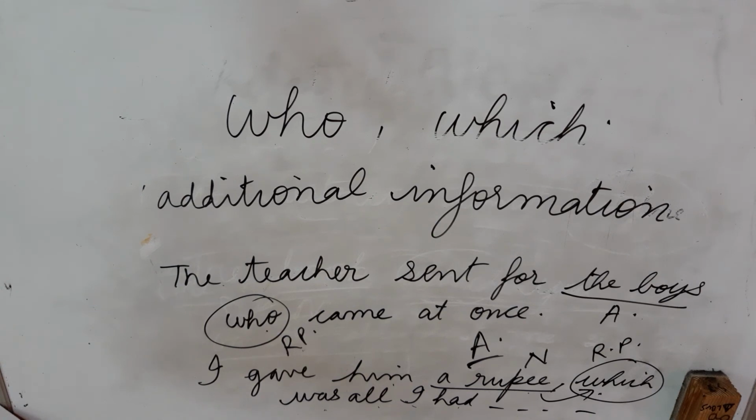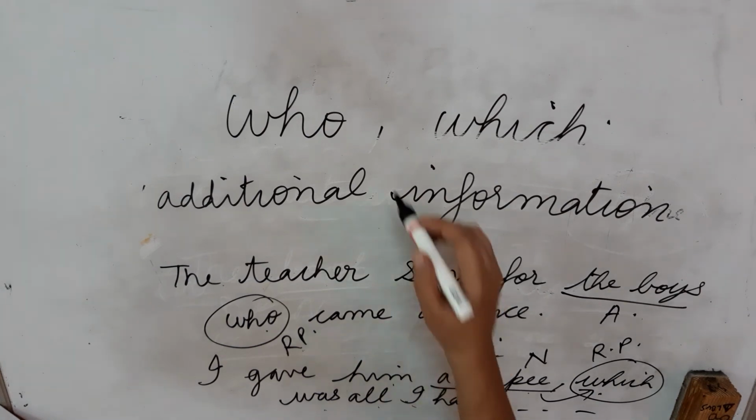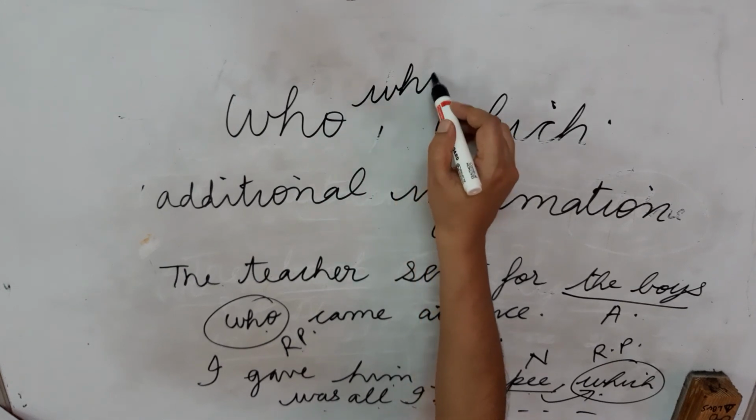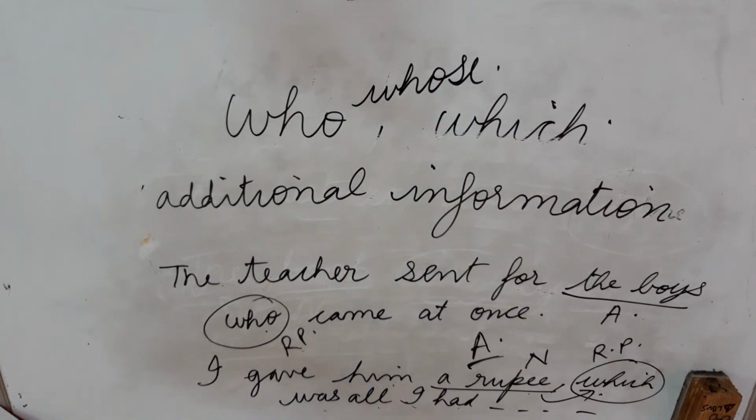That is what we have studied today. And students, some exceptions have been given. So don't get confused about those exceptions because they are rarely used, and if you study them and remember them, you may go wrong. So just revise these and I hope that you would have understood these three things: who, which, and we have also studied whose. Okay, please revise them.